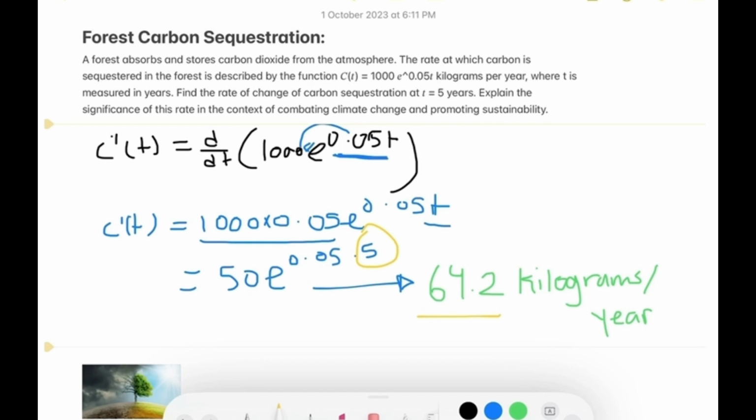In summary, the rate of change of carbon sequestration at t = 5 years signifies the forest's role as a carbon sink, actively removing CO2 from the atmosphere. This rate is highly relevant to combating climate change by reducing greenhouse gas concentration and aligning with sustainable goals related to carbon reduction, conservation, and responsible land management. It underscores the critical importance of forests in the fight against climate change and the promotion of sustainable and resilient environments.